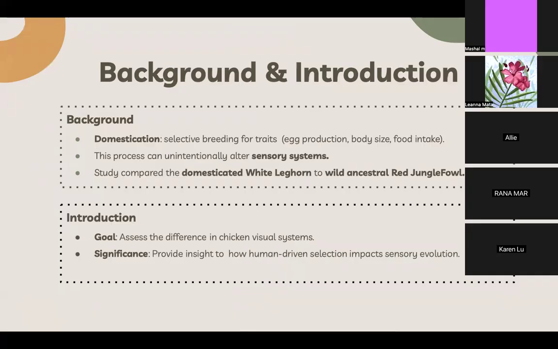The white leghorn chicken, that has been bred extensively for high egg production and minimal consumption of food, is drastically different from its wild ancestor, the red jungle fowl. In this study, scientists compared the visual systems of the domesticated and the wild ancestral chicken to assess how domestication has shaped eye structure, pupil dynamics, and optical sensitivity. By doing so, we gain a greater insight on the trade-offs of human-driven selection, as well as the evolutionary impacts that domestication can have on the animal's sensory systems.